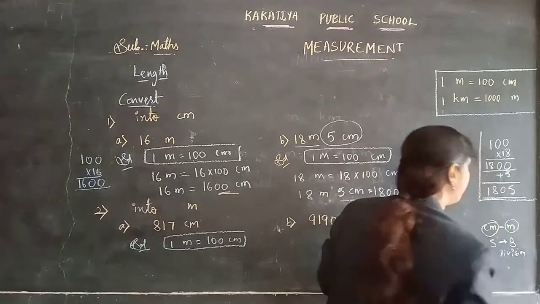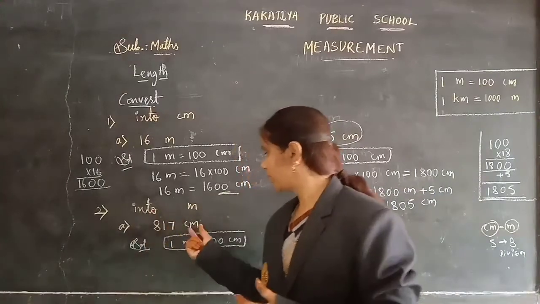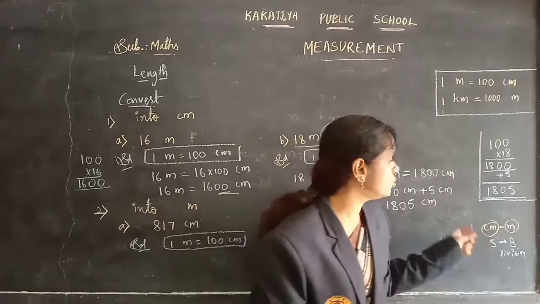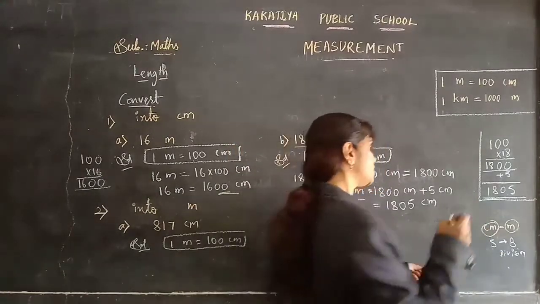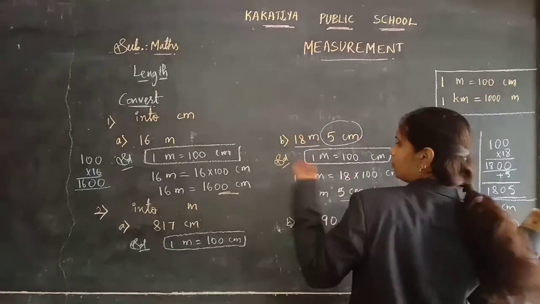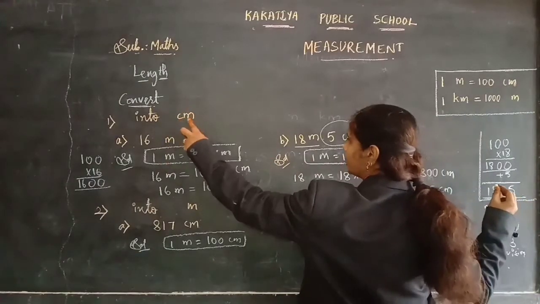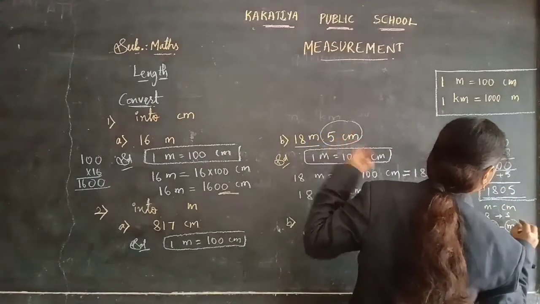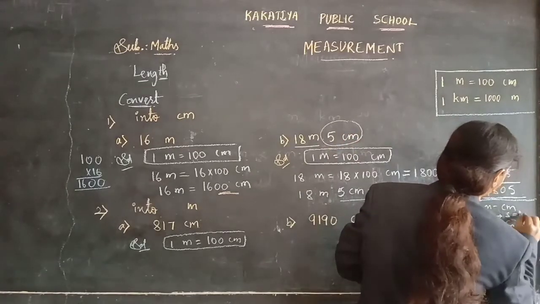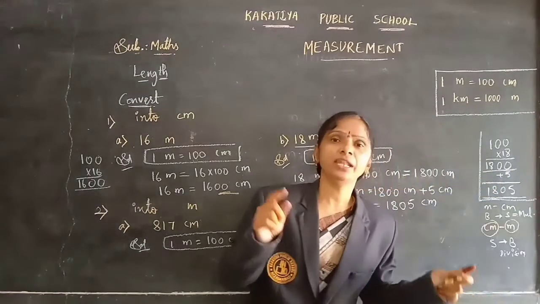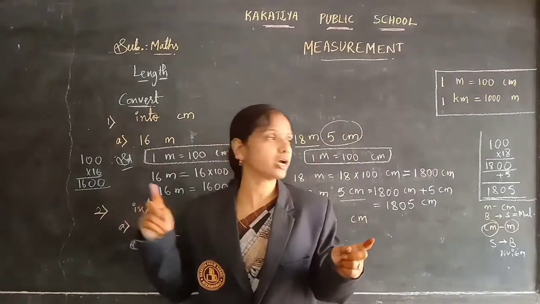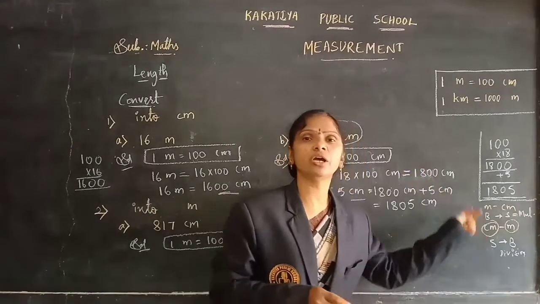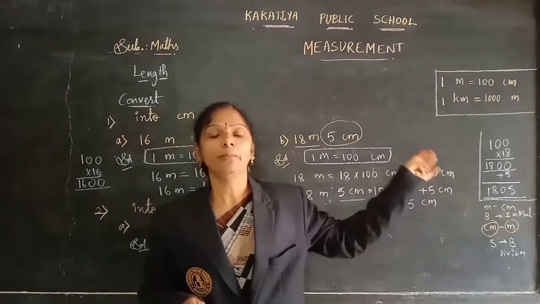Keep in mind, when the question has the smaller measurement and we are converting into the bigger measurement in the answer, there you need to do division, children. And for bigger measurement to smaller, such as meters to centimeters, where a meters number is given and you are converting into centimeters, there you need to do multiplication. Keep in mind, children: smaller to bigger, you do division; bigger to smaller, you do multiplication.